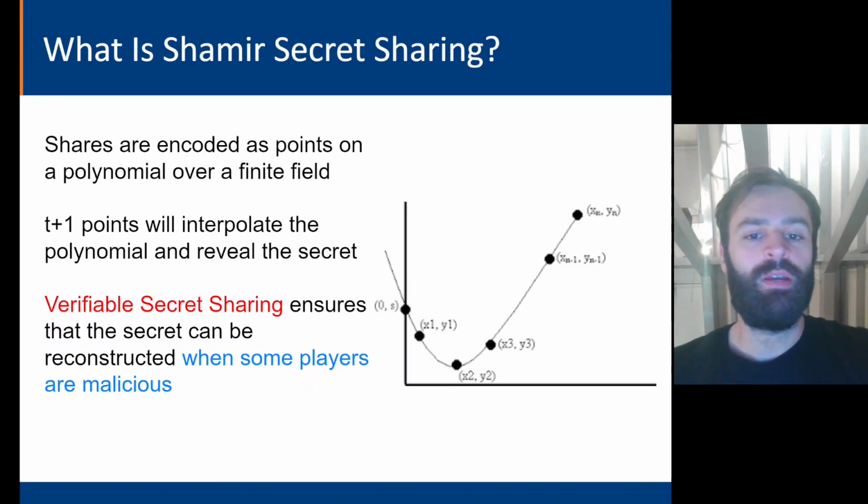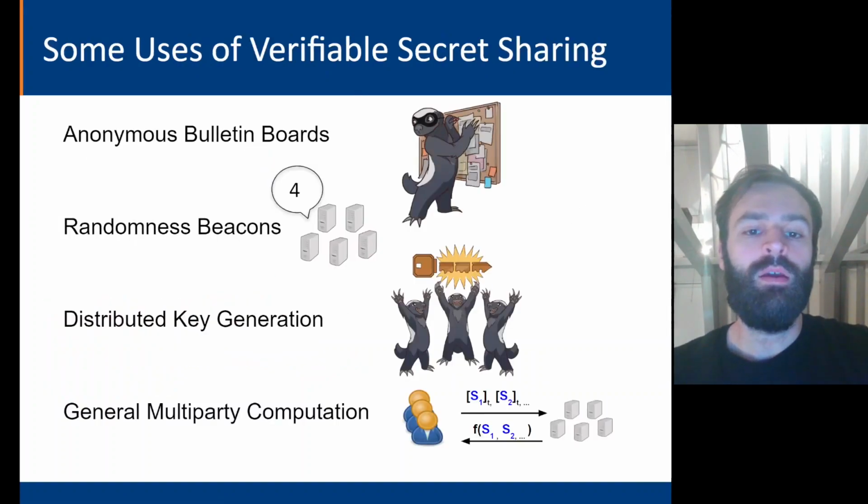Verifiable secret sharing essentially adds a layer of protection over secret sharing to ensure that it still functions correctly in the presence of malicious players. So, why do we care about verifiable secret sharing? Verifiable secret sharing, or VSS, is used as a subprotocol in many different sorts of distributed applications.